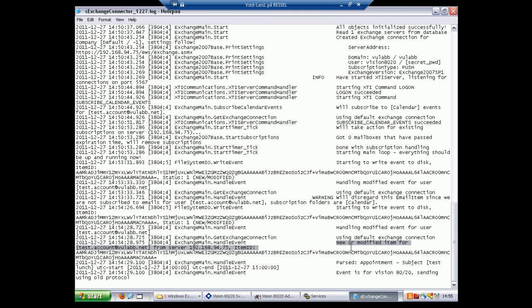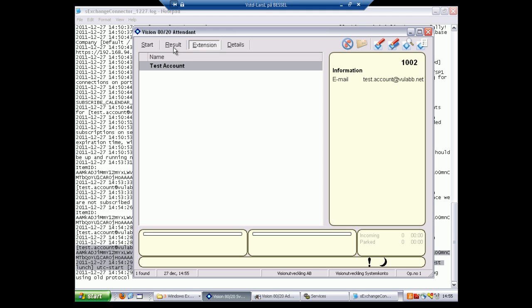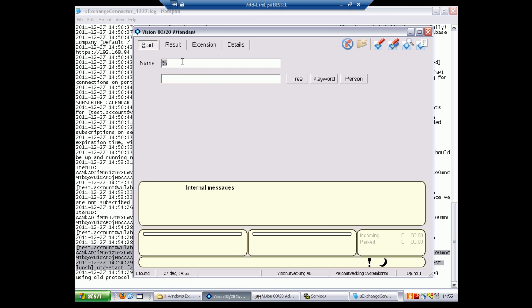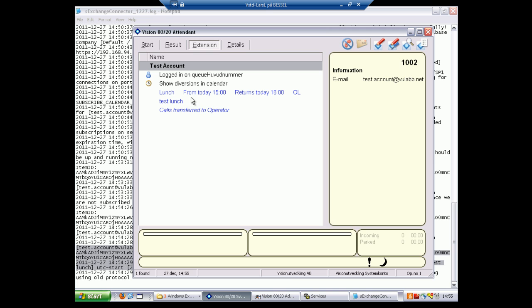The event is showing in the log. Let's see if the attendant application receives it as well. It did! And also the correct diversion is made. Lunch from today 1500 to 1600 with the signature OL, which stands for Outlook.